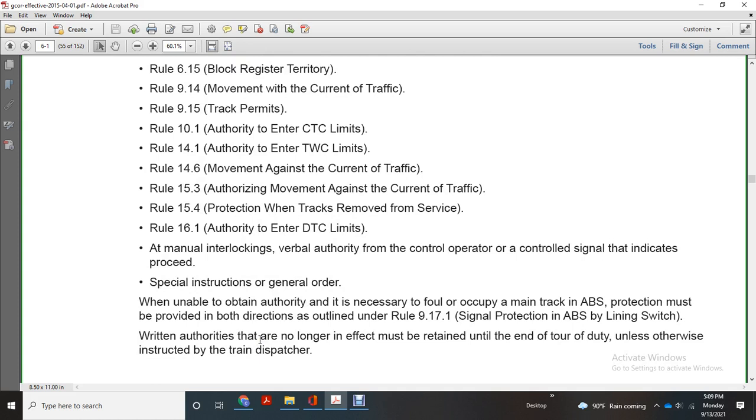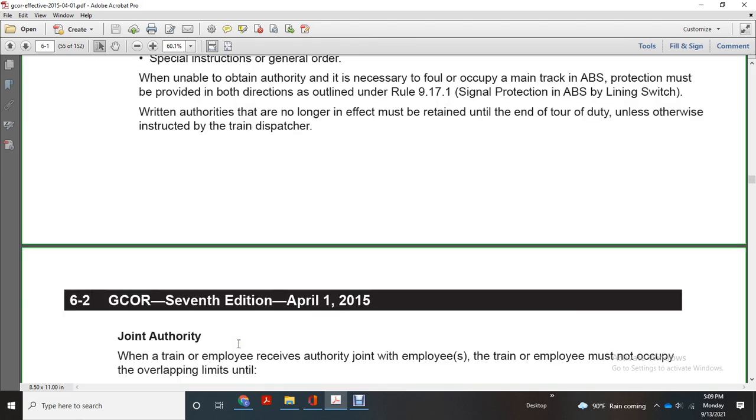Employees unable to obtain authority must follow the rules to occupy the main tracks, and ABS protection must be provided within the absolute block system. Such protection must be provided with the directions outlined in Rule 917.1, signal of the absolute block signal. Lining switches: authorities no longer in effect must be retained until the end of the tour of duty unless otherwise instructed by the train dispatcher.